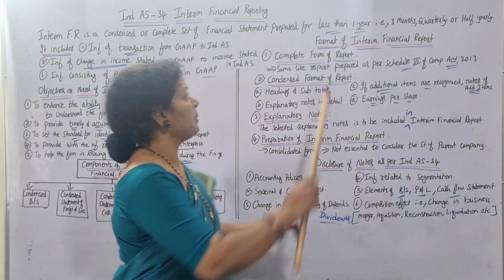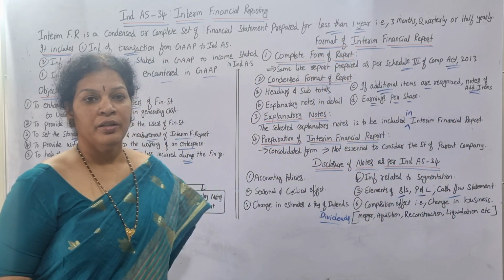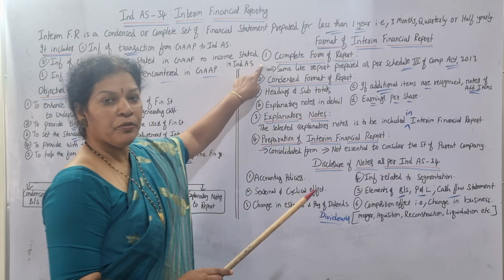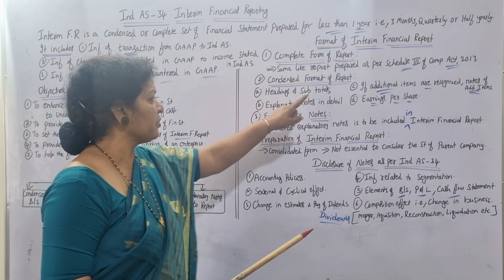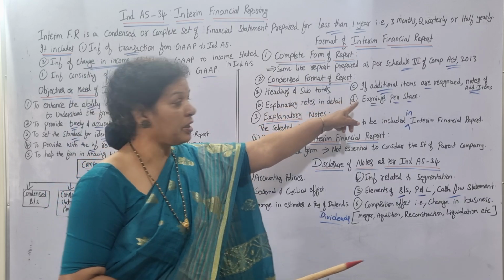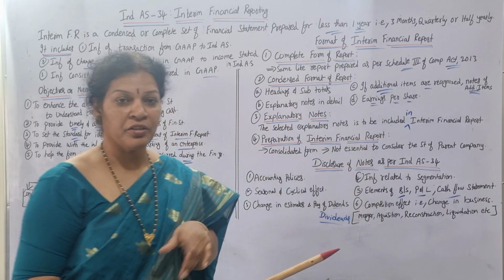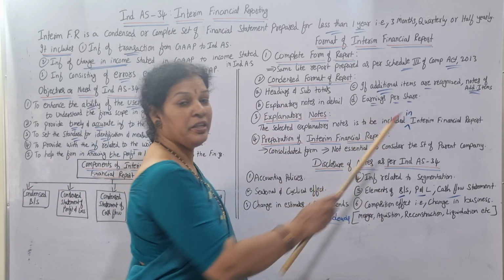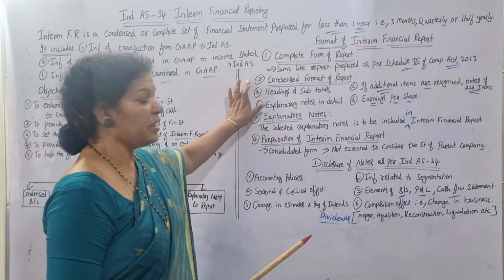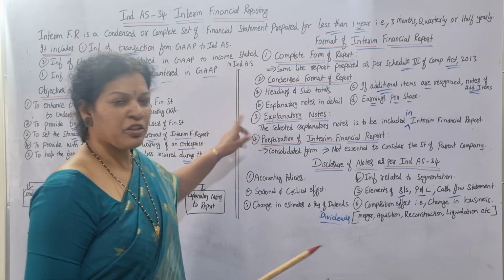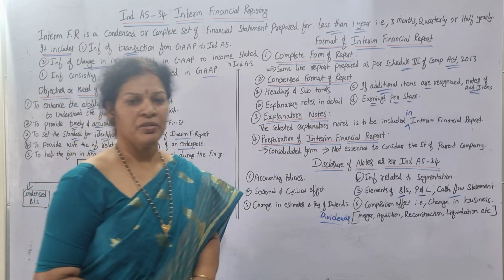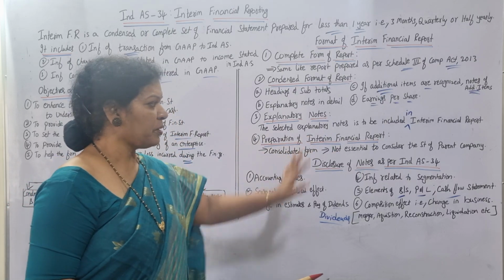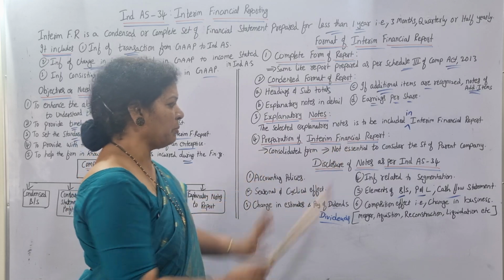Components. Then after that, preparation or format of the interim financial reporting. Here complete form of reporting and condensed form of reporting. Here 4 points are there: headings, subheadings, explanatory notes, and if anything additional is recognized, those notes also you have to mention, and EPS. Okay, so this is the condensed format of the report. The third one, explanatory notes, is very easy. Just one sentence you can write. And also preparation of interim financial reporting, 2 points to be remembered.